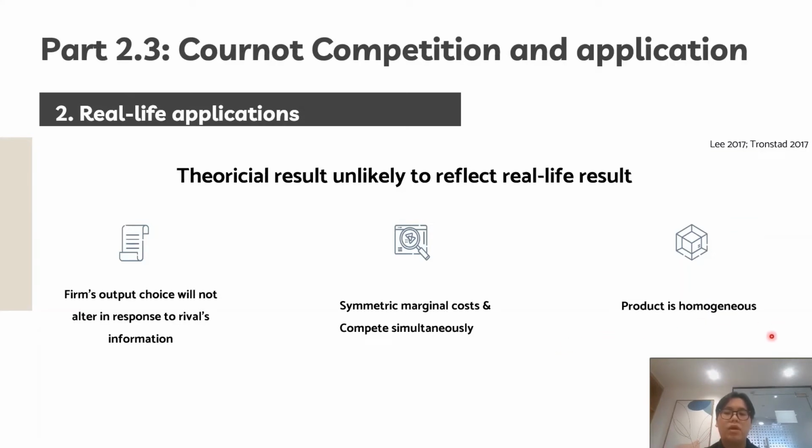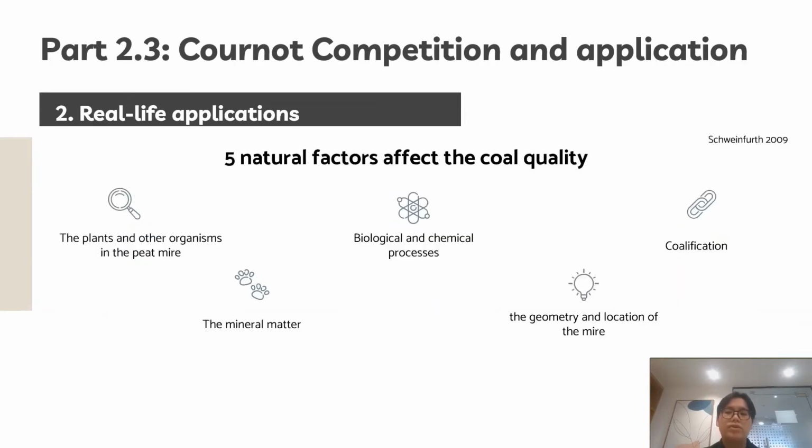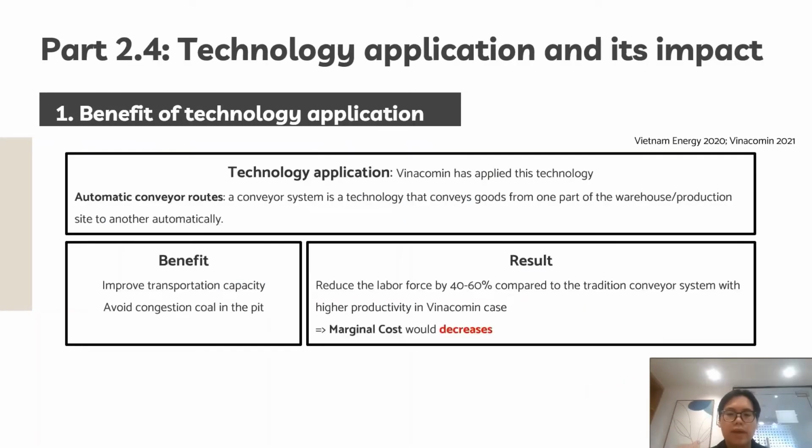Lastly, mining products are not homogeneous, as lots of variables affect the homogeneity. For example, the quality of coal is affected by five distinct natural factors, as given here. Automatic conveyors are the technology that conveys goods from one part of the production site to another automatically. This technology helps to improve the transportation capacity and avoid congestion of coal in the pit.